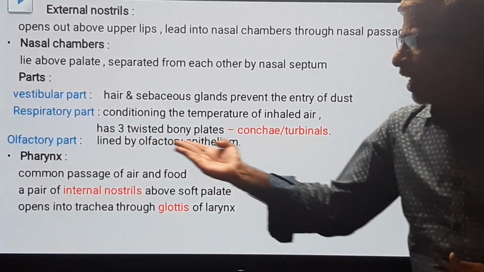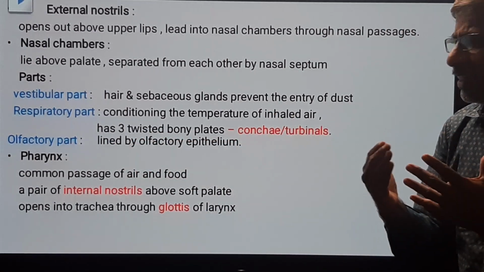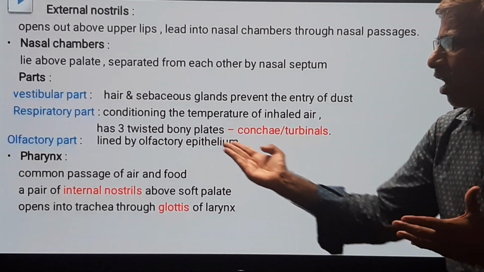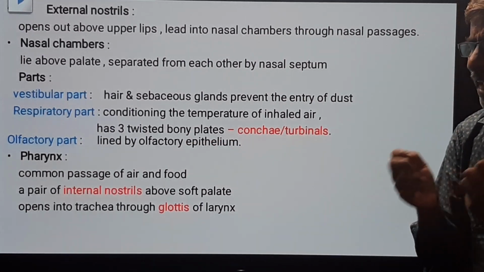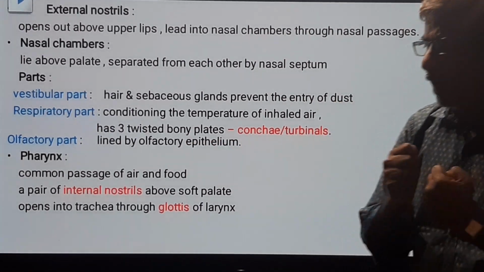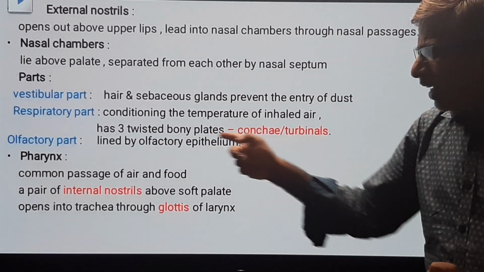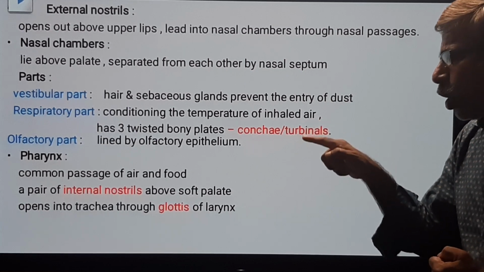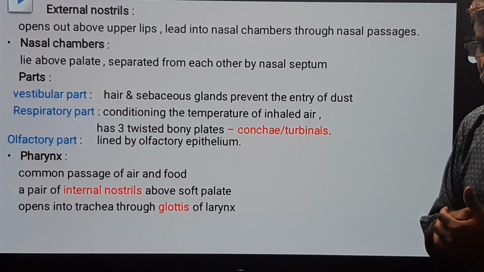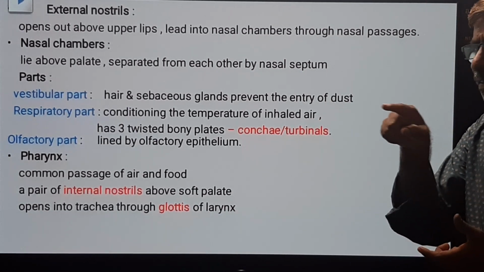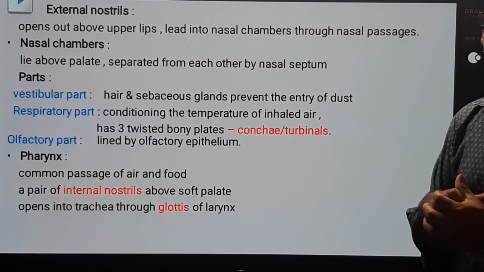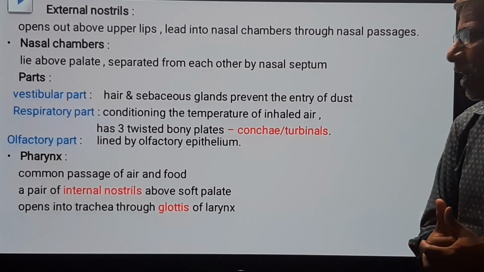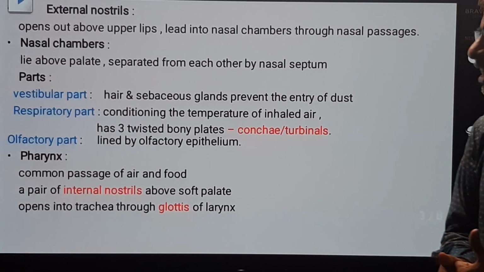Afterwards, the olfactory part. The olfactory part is lined by olfactory epithelium, which helps in detection of smell. The olfactory epithelium covers the superior concha, helping in detection of smell.